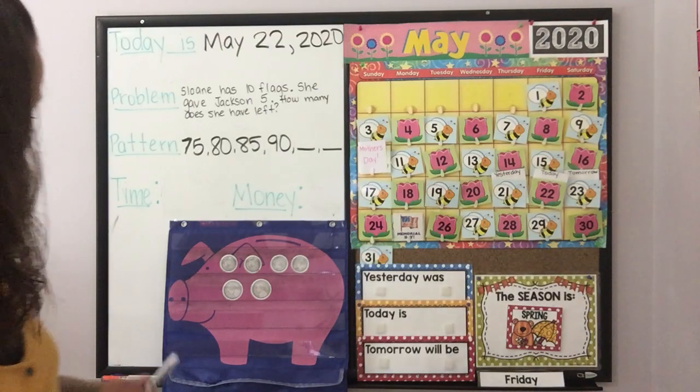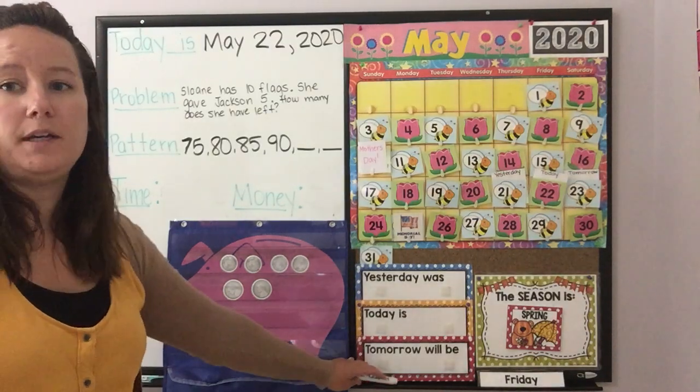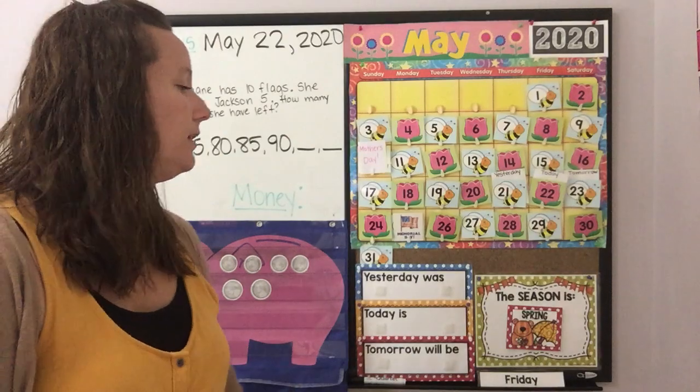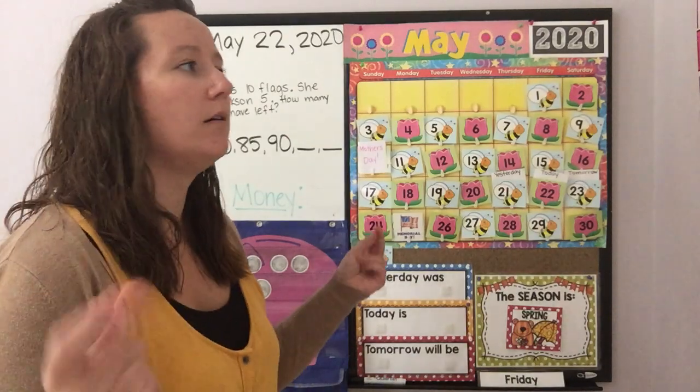All right, days of the week. Ready? Days of the week. There's Sunday and there's Monday. There's Tuesday and there's Wednesday. There's Thursday and there's Friday. And then there's Saturday. Days of the week.